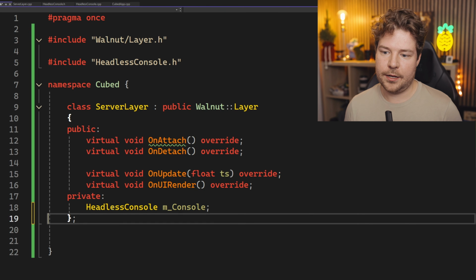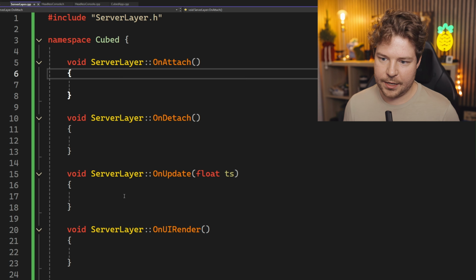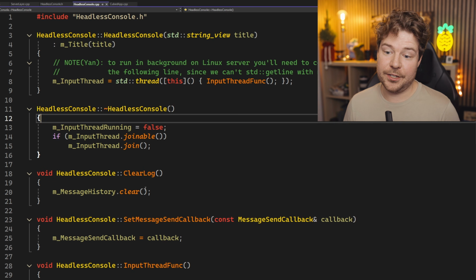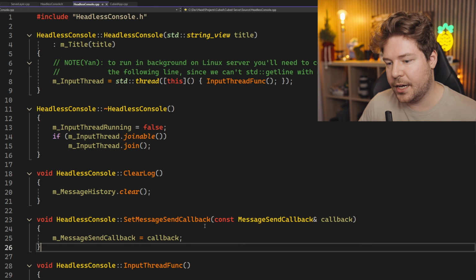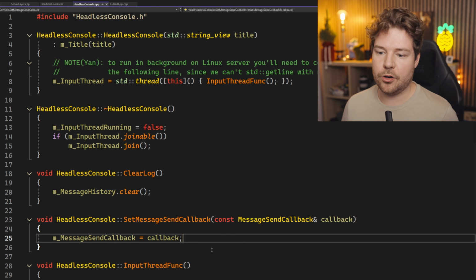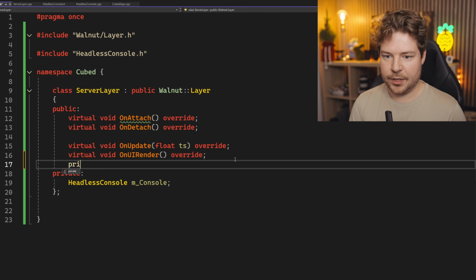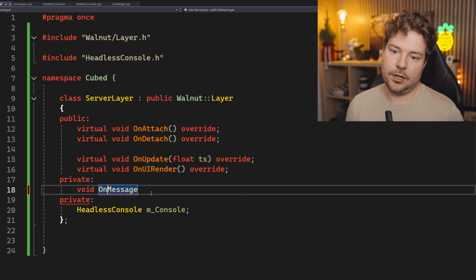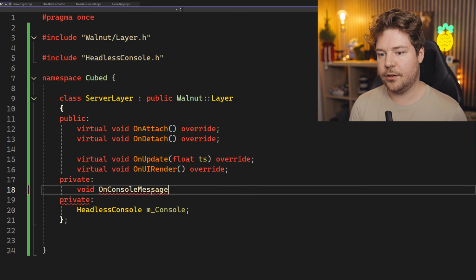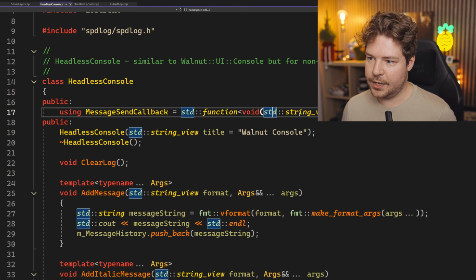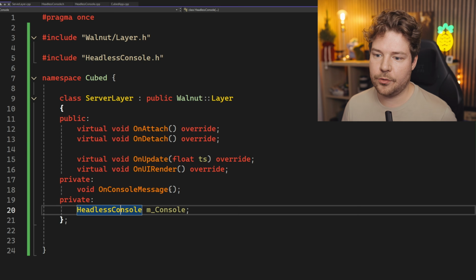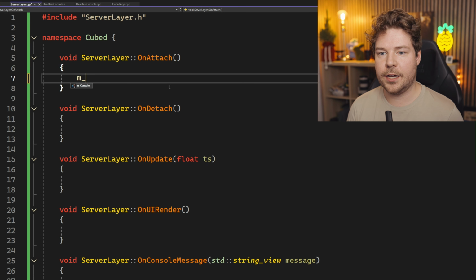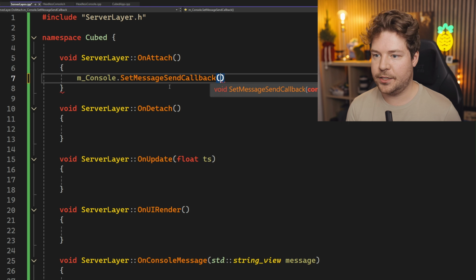I'll call it console. And then that should mean hopefully that we can, do we have to, it's running on its own thread, I think. So I don't even think we need to do anything. I mean, there is a set message send callback. So this is important, obviously, because we want to be able to know whenever a message is sent. So let's do a similar thing that we did just then with the client, where we have a data received callback, but here we'll have it on console message callback, maybe just on console message. And then let me just have a quick look at what that is. So it's string view. So it takes in a string view as a parameter. So that's our message. Let's implement this, and then inside on attach, I'll just do mconsole set message send callback.